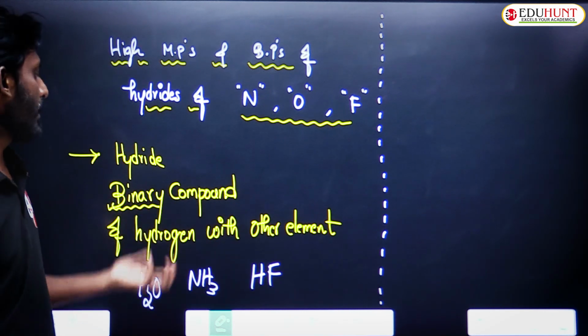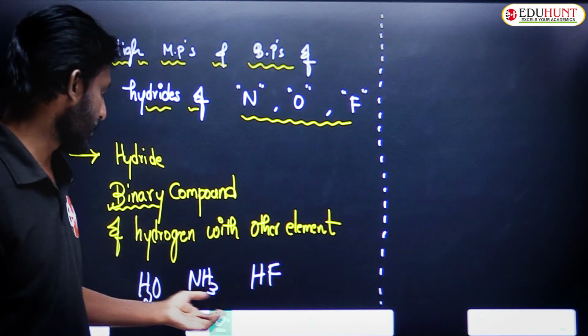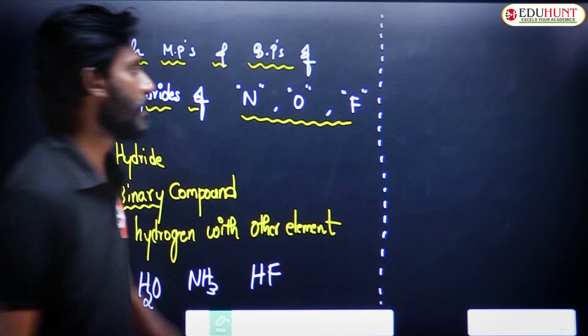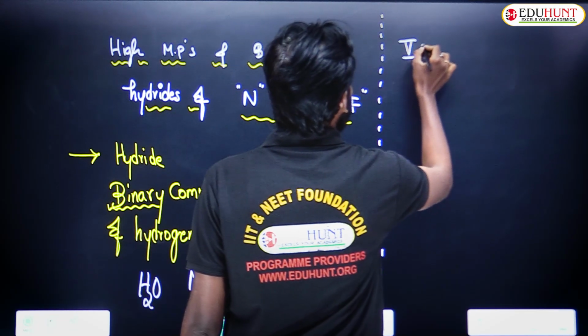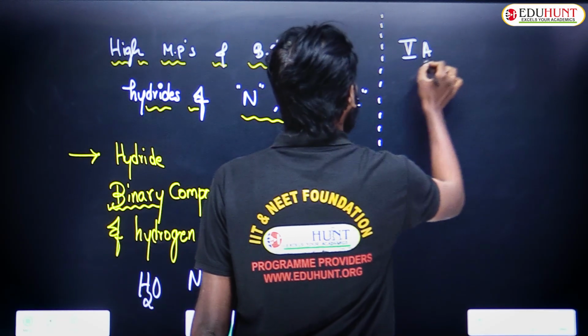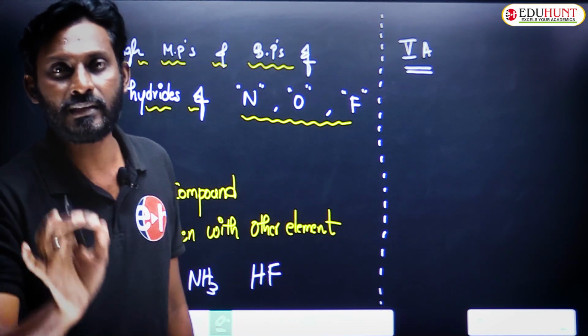See, usually when you take the hydrides of any of these family members, let's take 5A group elements. 5A group elements means nitrogen, phosphorus, arsenic, antimony, bismuth.